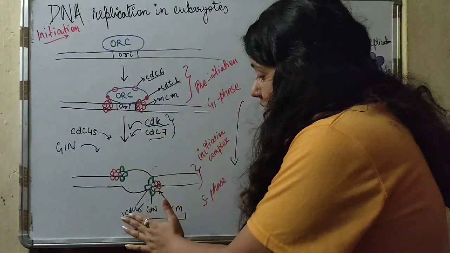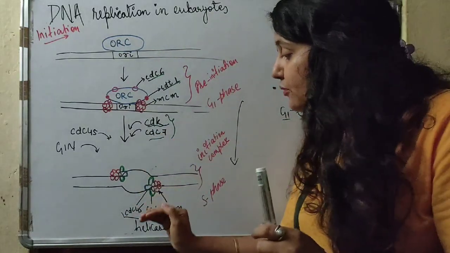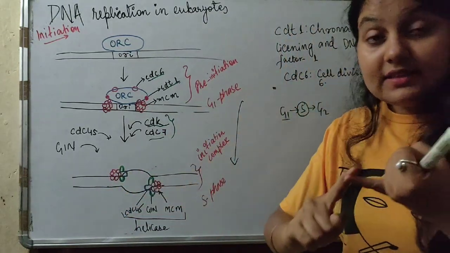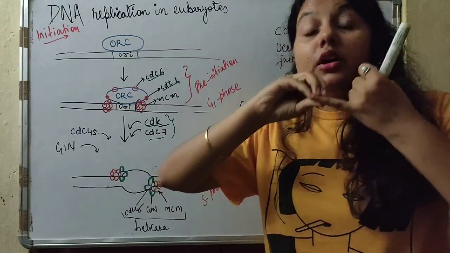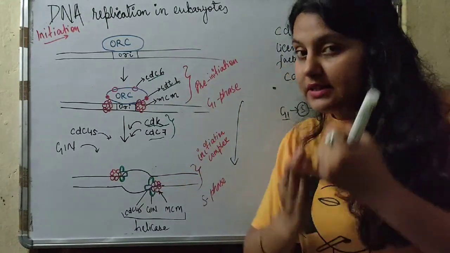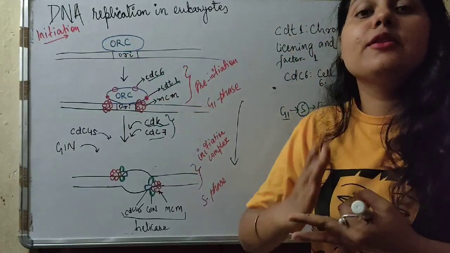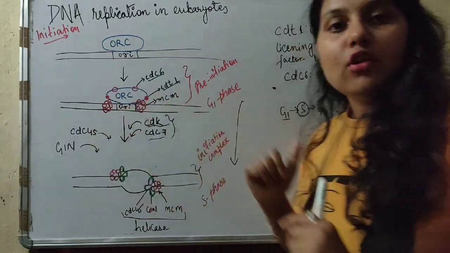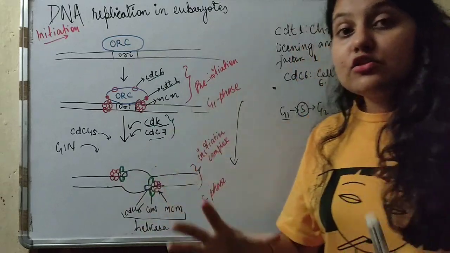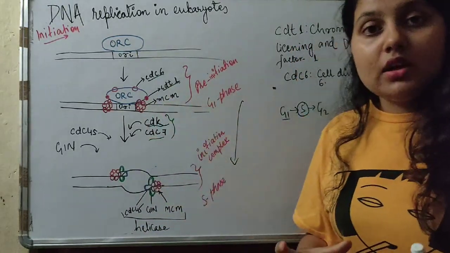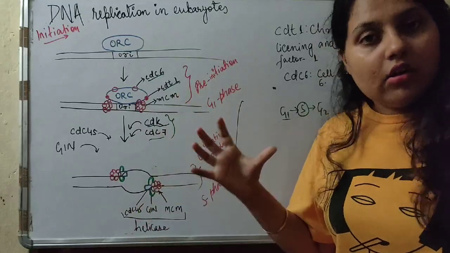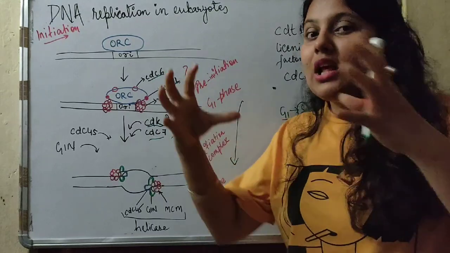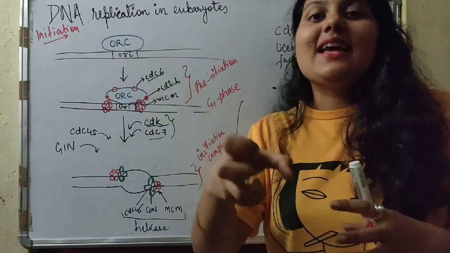Alright, CDC45, this protein is bringing a larger platform. What it is doing, it is helping the DNA polymerase alpha, DNA polymerase delta, DNA polymerase epsilon to bind to the DNA for the process of elongation. Second thing, it is also helping the association of other proteins such as PCNA, which acts as a clamp loader, which will help the polymerase to be attached to the DNA.